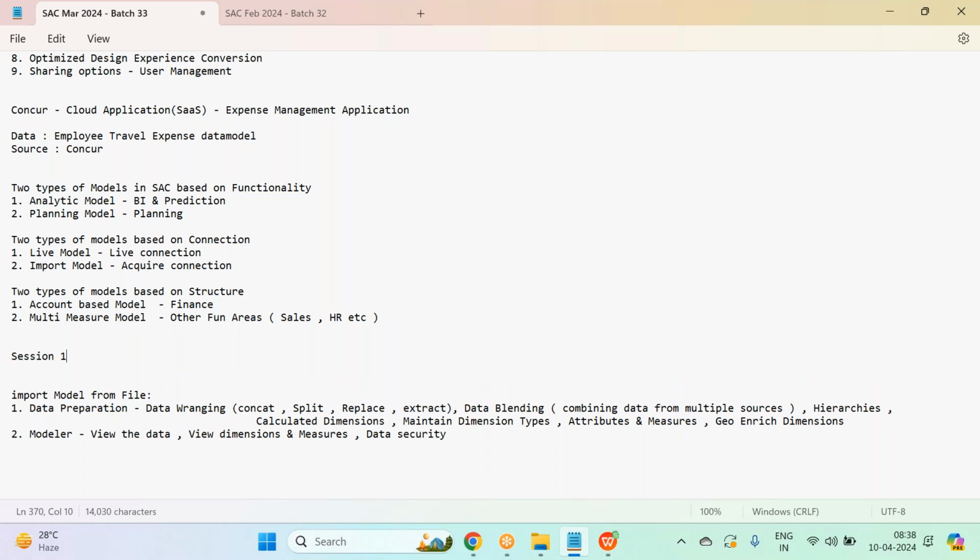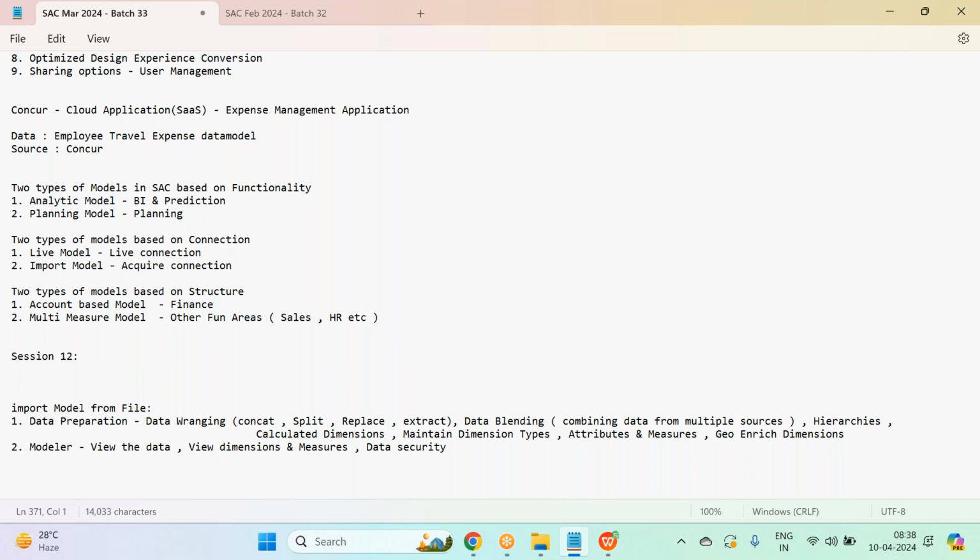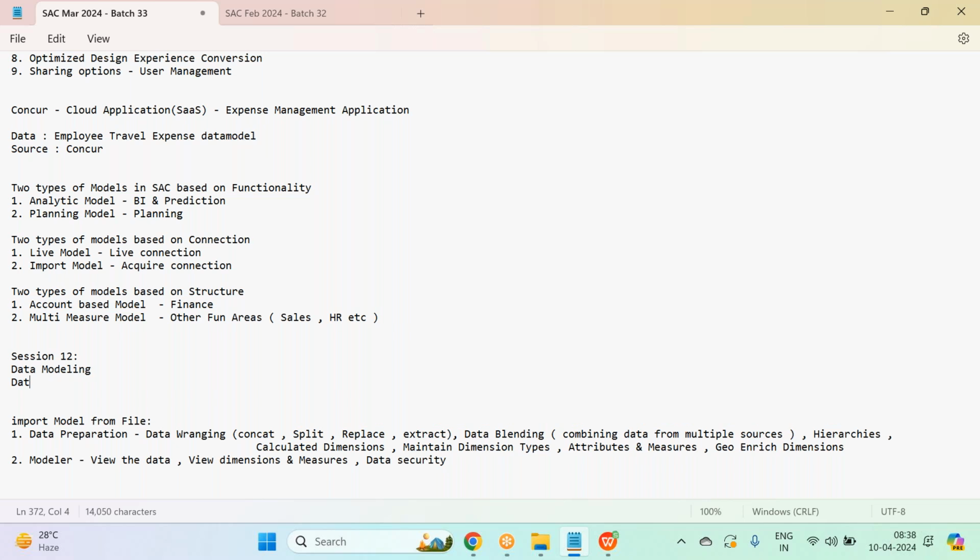We start with data modeling. I'll start with data preparation, in which I work on data wrangling and maintaining dimensions, attributes, and measures. I'll work on these things in the next session.